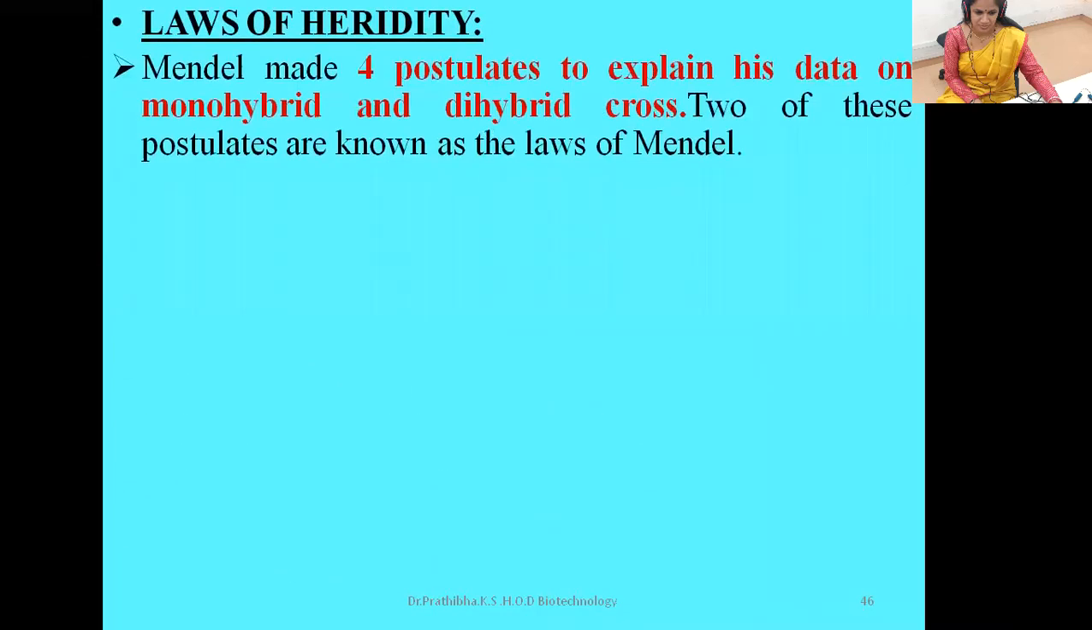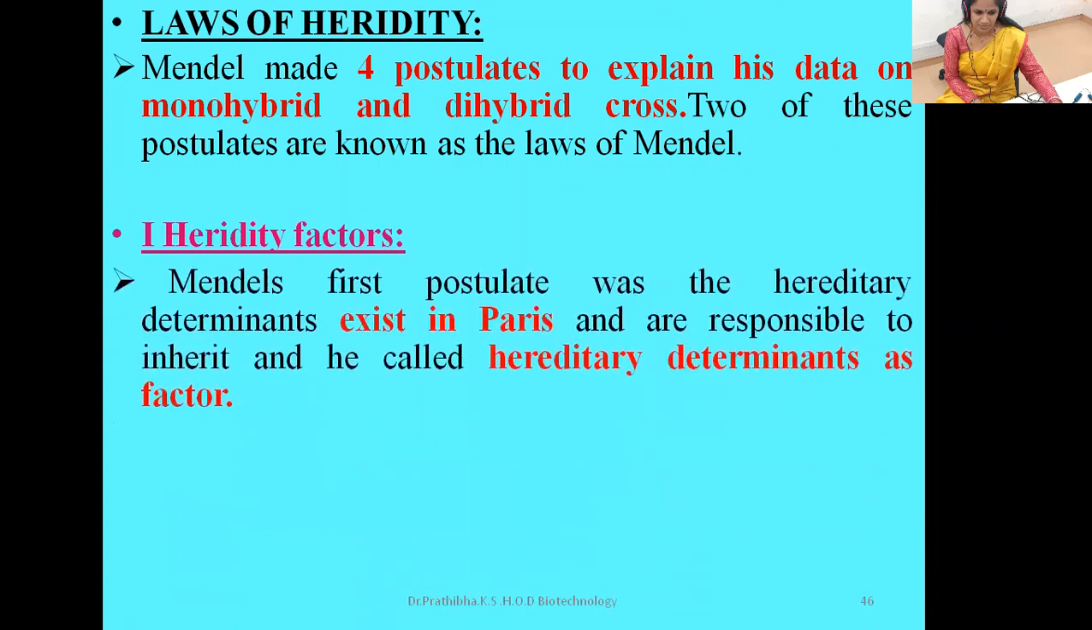Mendel made four postulates to explain his ideas, data on monohybrid and dihybrid cross. Two of these postulates are known as the laws of Mendel. In the examination question paper, if they ask briefly explain or enumerate laws of Mendel, you can write this one. First one is heredity factors.